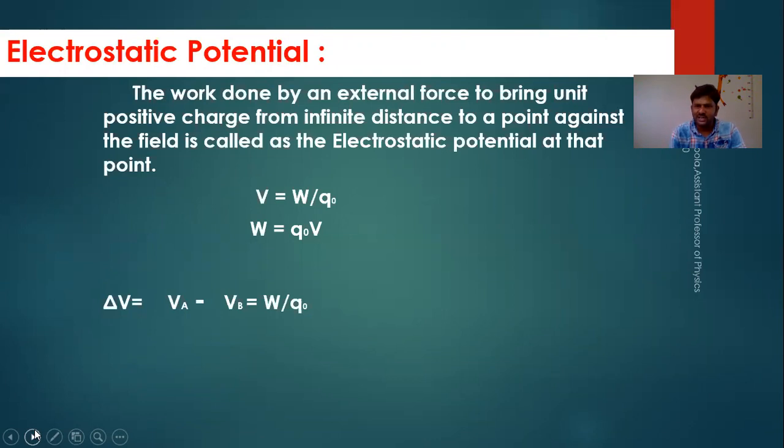Before going into our discussion, we'll just remind the definition of electrostatic potential, which we saw in the last video. That is, the work done by an external force to bring a unit positive charge to a point against the field is the potential at that point. That means V is equal to W by Q naught. Using this, we defined potential. If we just rearrange this equation, we get W is equal to Q naught V.